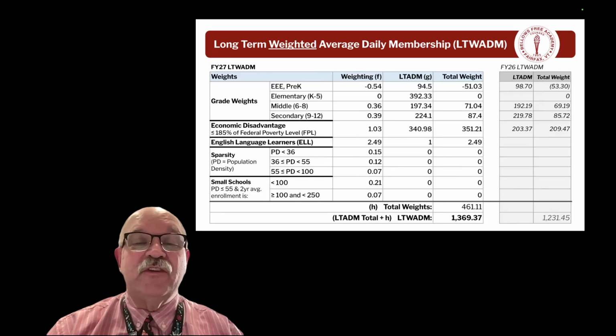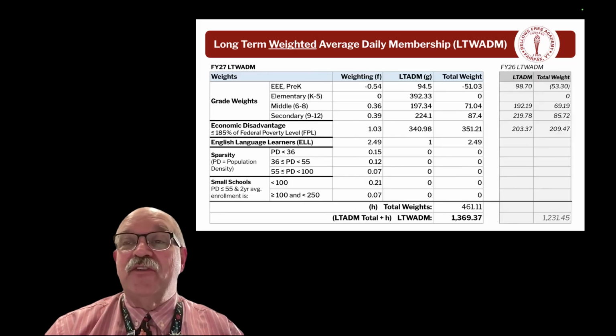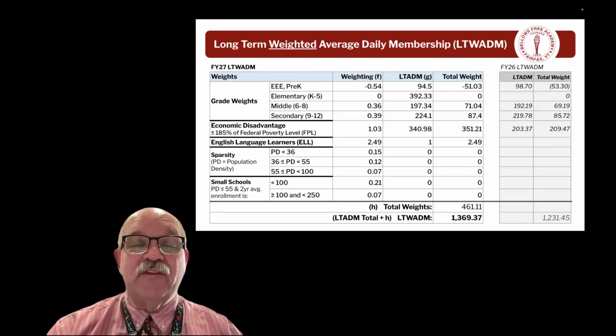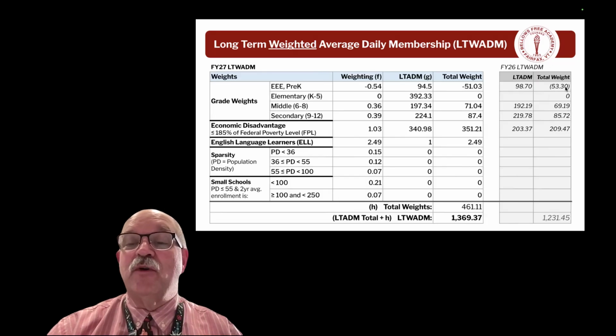And this weighting helps us to try to figure that out. So pre-K students are only in the school for 10 hours a week, and so it's not the same staffing level required to educate them. So for every preschool student, we essentially lose 0.54 of a weight. So the 94.5 preschool students that we have currently loses us 51.03. Comparing to last year, it was 53.30. We had slightly larger preschool enrollment, which then gets you a bigger reduction because there's more of them to lose.